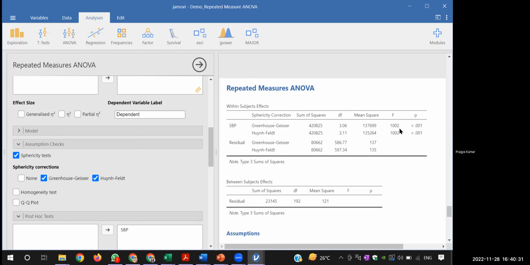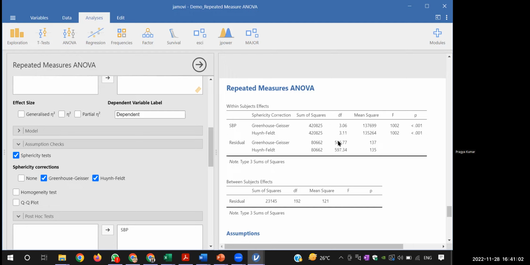What is residual in this table? So residual is basically the difference. In this case, there is a within group and there is a between group. So this between, if you see the mean square and degree of freedom.